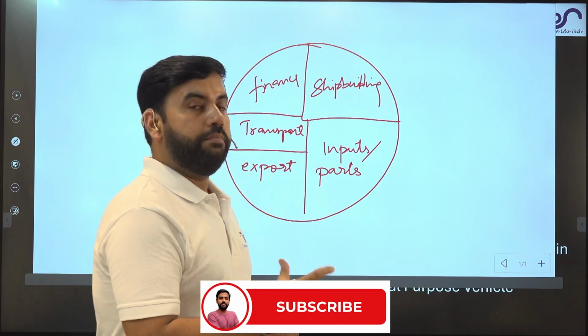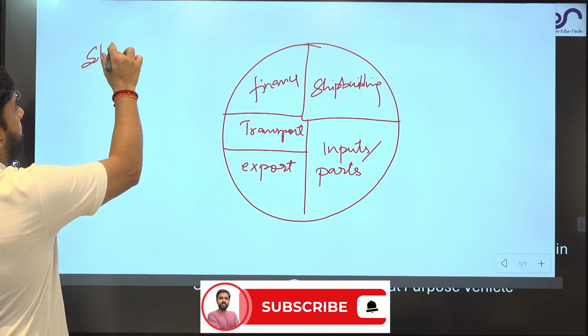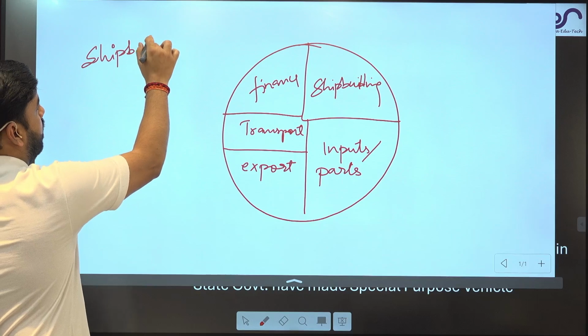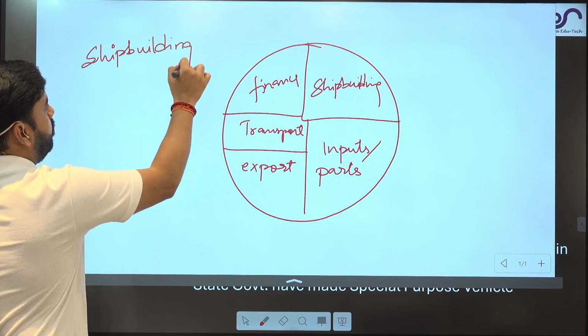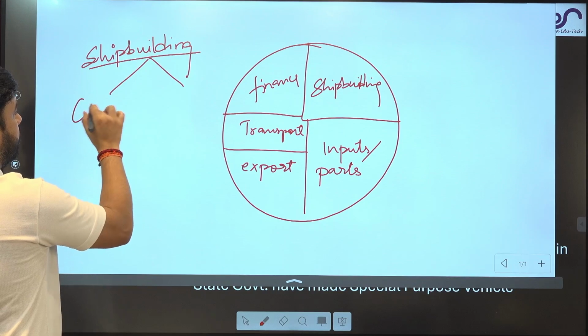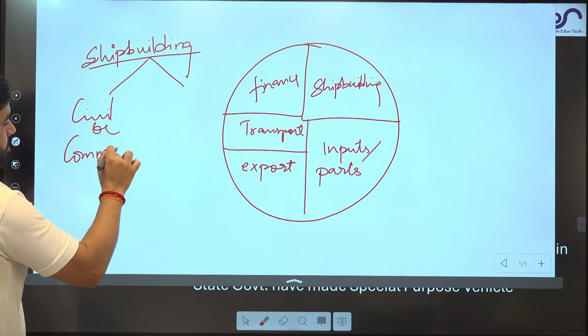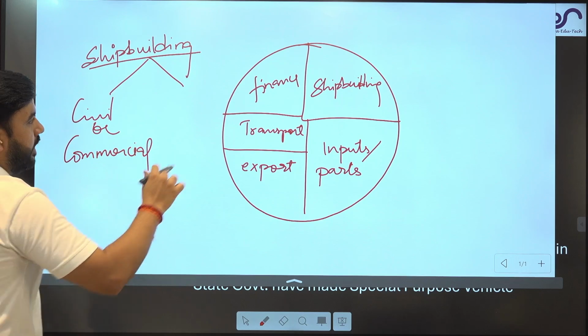Now, when I say shipbuilding, guys, what do I basically mean? Shipbuilding actually contributes to 2 areas. Number 1 is civilian or commercial. The second one is defense.